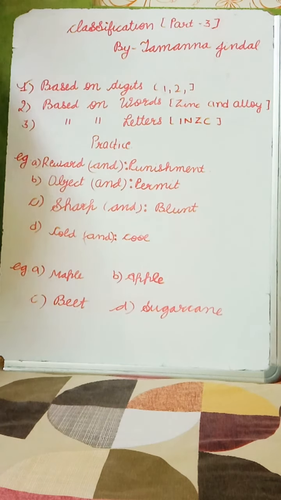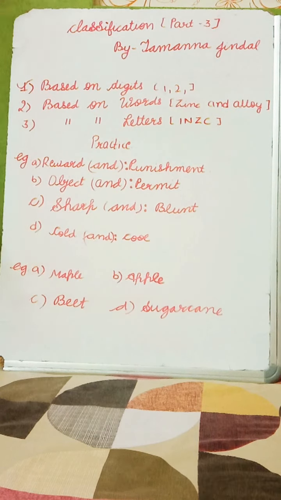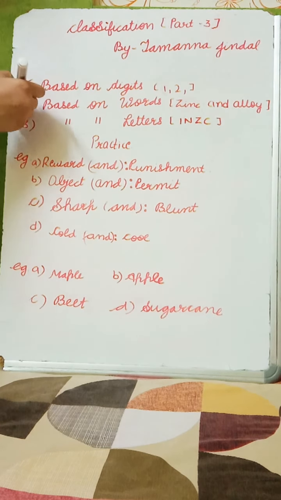Classification based on words includes some words like zinc and alloy and some more words. I have just given an idea. And in classification based on letters, some letters are given. As I have told you, no specific rules are here. So we just have to practice these kinds of classifications. So I have some practice questions for you.